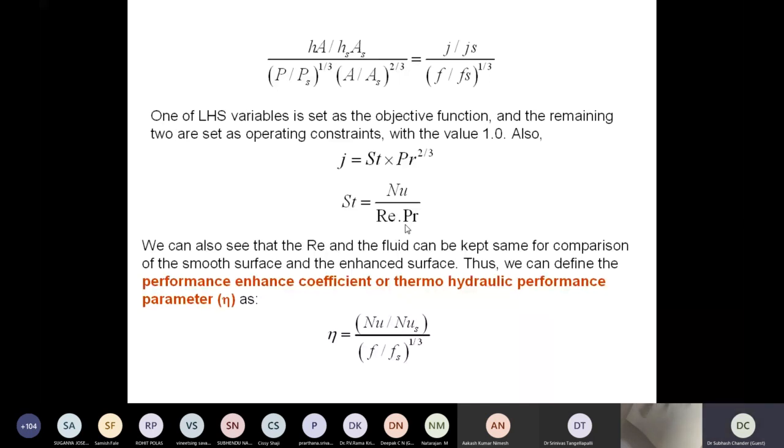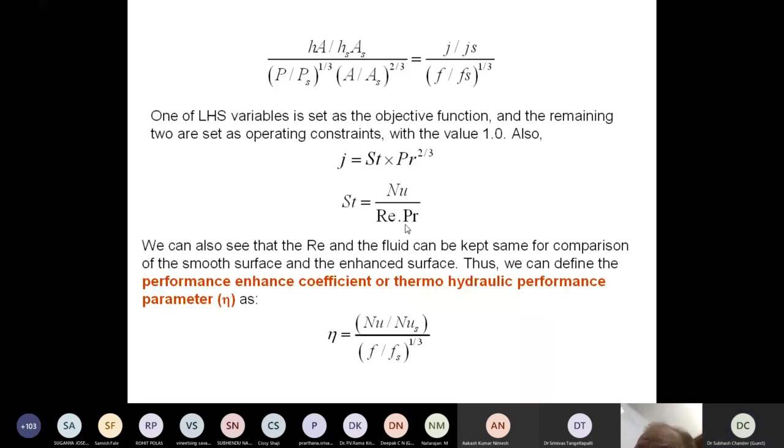On the left hand side, one of the reference side variables can be treated as the objective function. If we take one, then the enhancement can be seen like this for a given pumping power, that is, how much heat transfer enhancement, following the criteria that we just discussed.